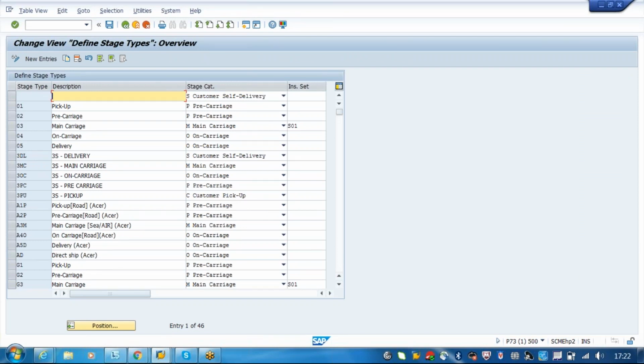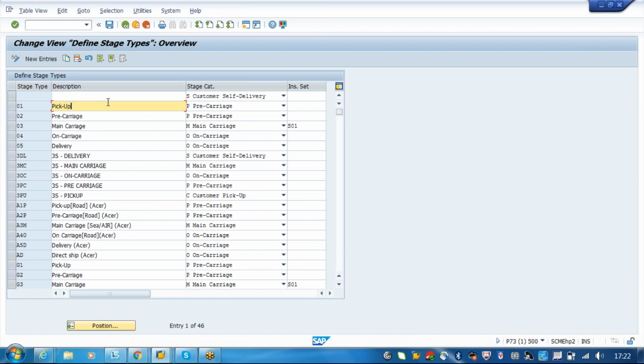For any transportation, based on your stage types or the forwarding order type and the movement type, the stage steps will be determined. In standard we have these 5 stages: 01, 02, 03, 04, 05. Pickup is from the shipper plant to the CFS. Pre-carriage is from the CFS to the port.